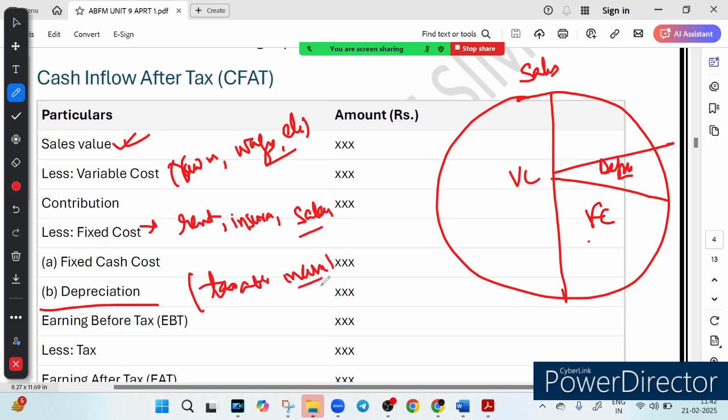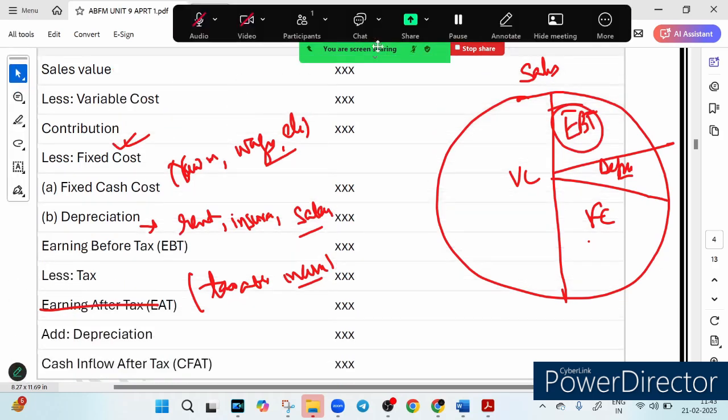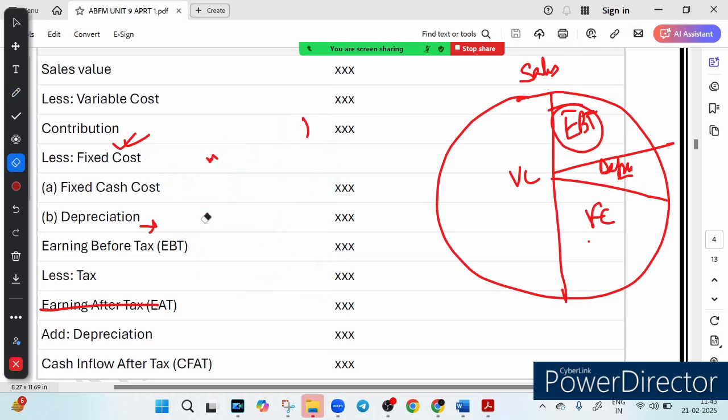So after doing that, you will get something called EBT, earning before tax, or EBIT we call it. So this is your EBT component, right? You have calculated earning before tax. From EBT, just wait a minute, let me erase it. This particular pie chart is super useful to understand the CFAT, right?